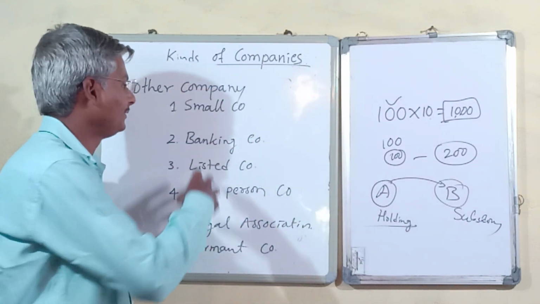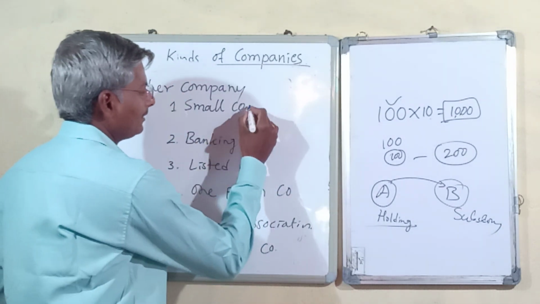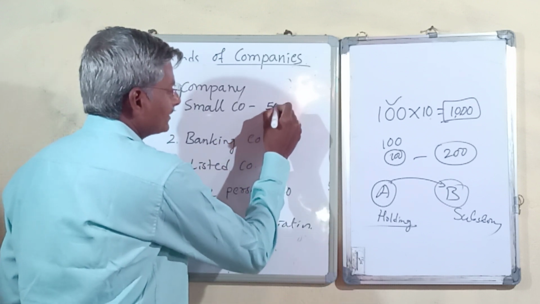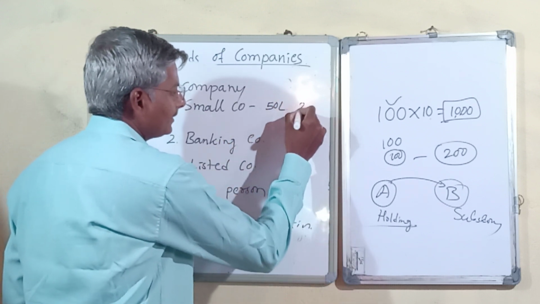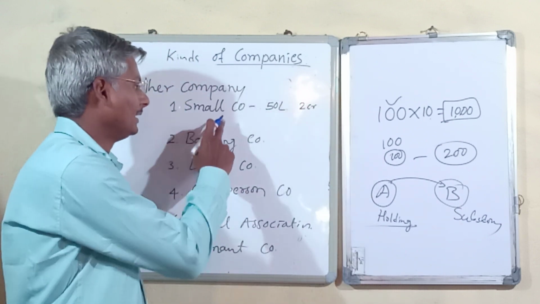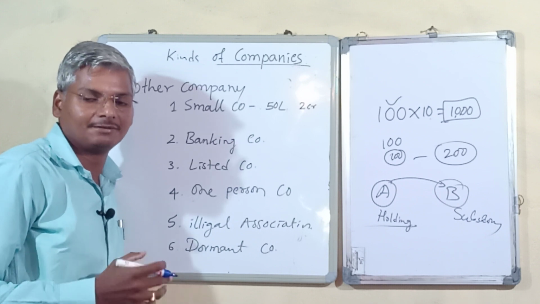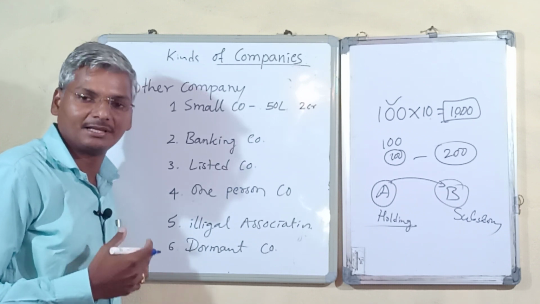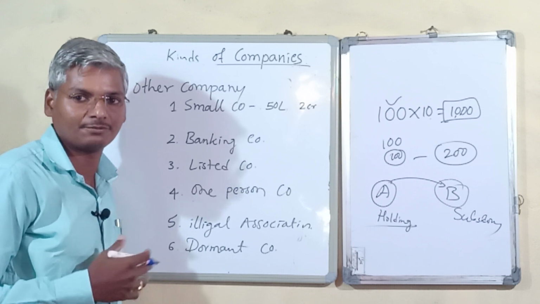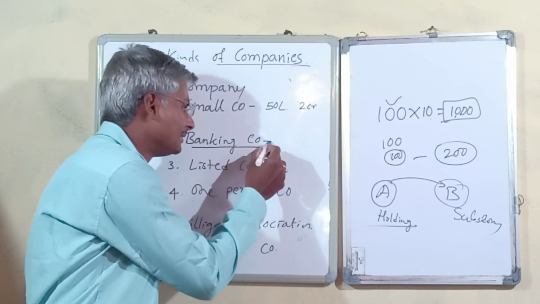We can classify companies as a small company. If a company has 50 lakhs of paid up capital or 2 crores of turnover, we call it a small company.